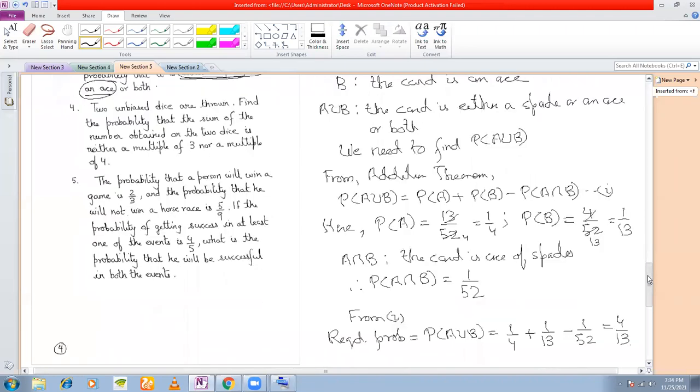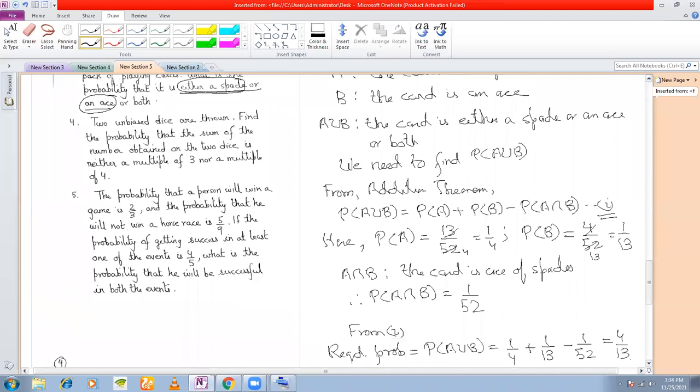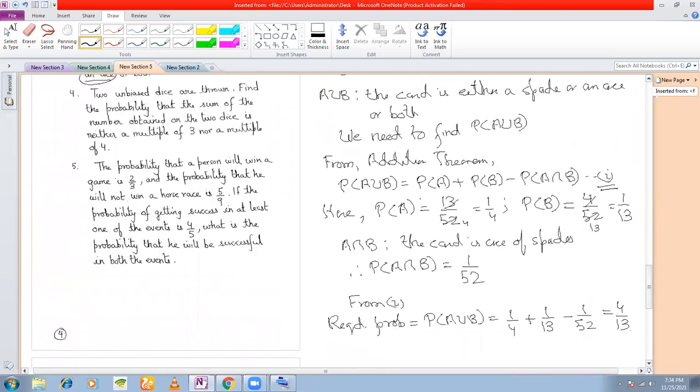Hence, from the addition theorem, you put the values here. We need to find P(A union B). This is the required probability. Put the value of P(A), which we have got as 1 by 4. Put the value of P(B), which is 1 by 13, and put the value of P(A intersection B). So you get 4 by 13. So this was an easy enough question, right?